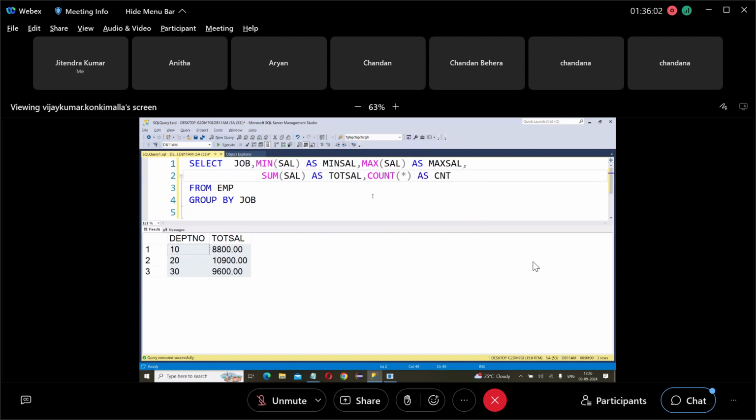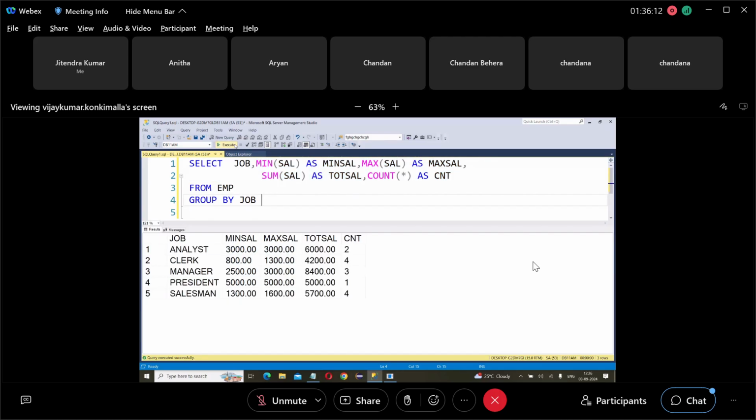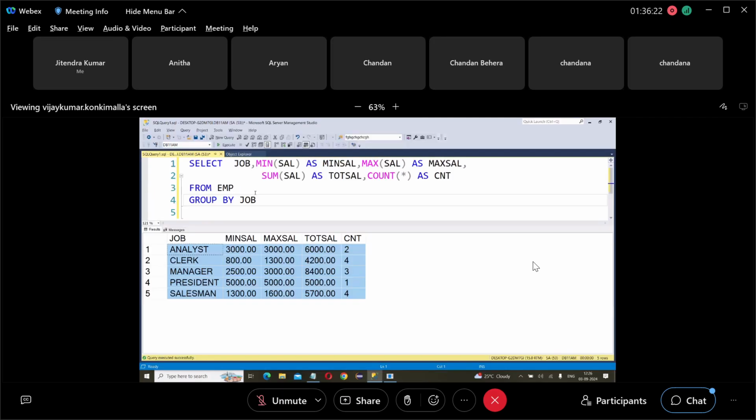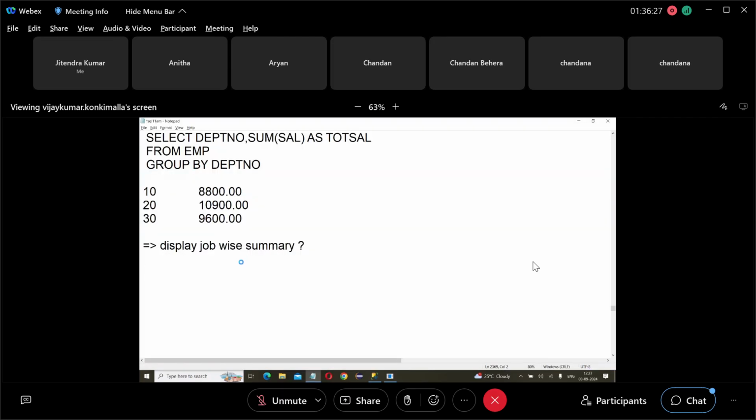So minimum salary, maximum salary, total salary, number of employees: this whole thing is called the summary. Understood? So this is the query. What does this query give? Job wise summary.